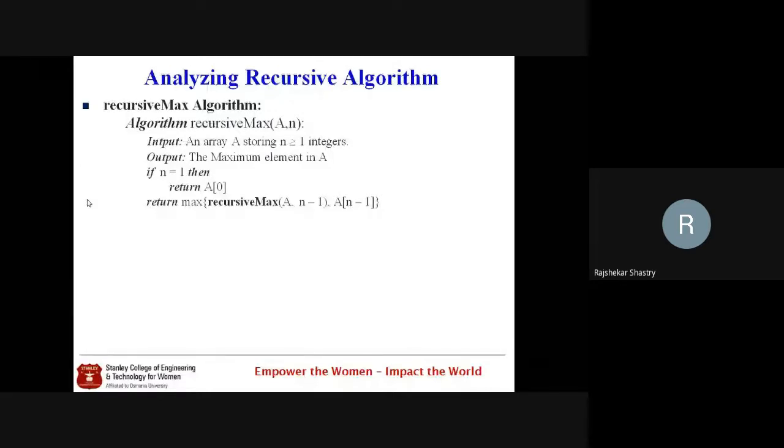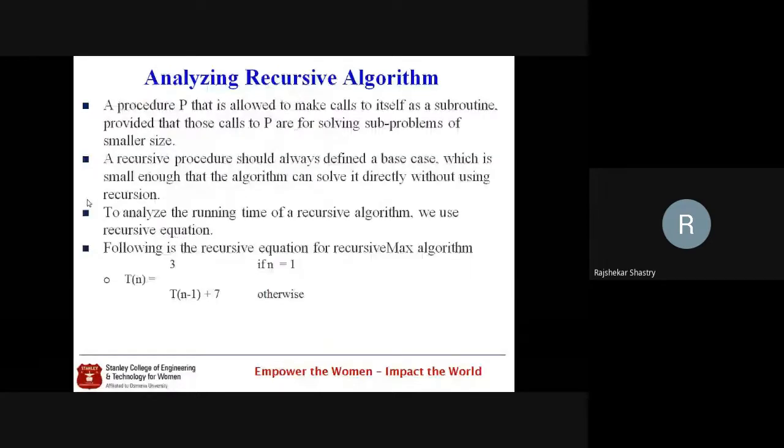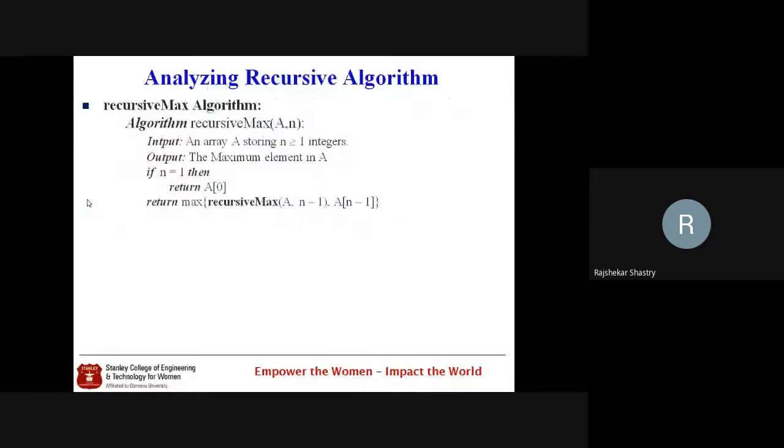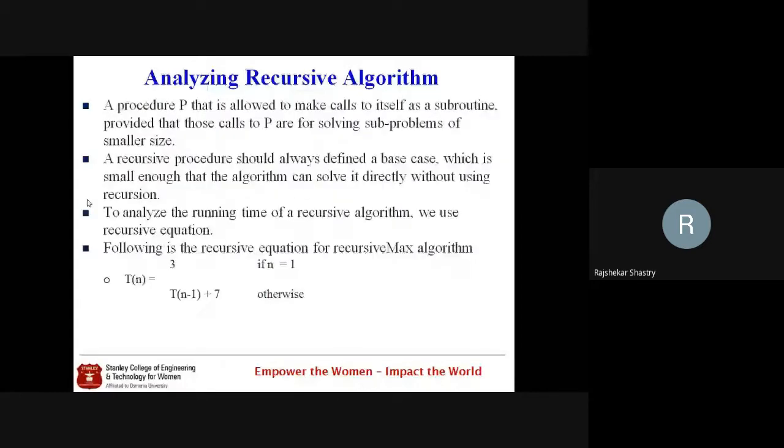How many? 3. So that's the number of primitive operations in the base case when n is equal to 1, it is 3. By observing that, I have written the recursive mathematical equation like this. If n is equal to 1, then the number of primitive operations is 3. Now, coming to the non-base case, the number of primitive operations is T(n-1) plus 7.